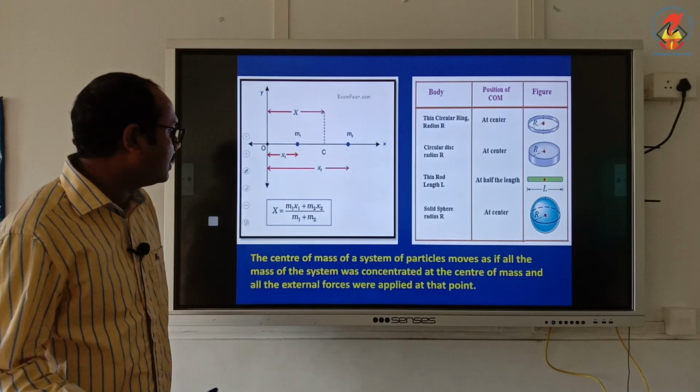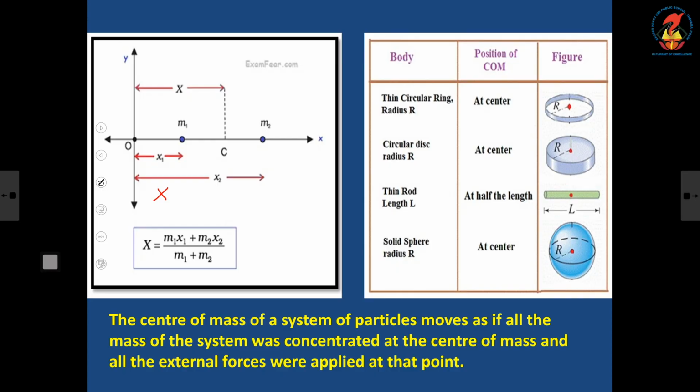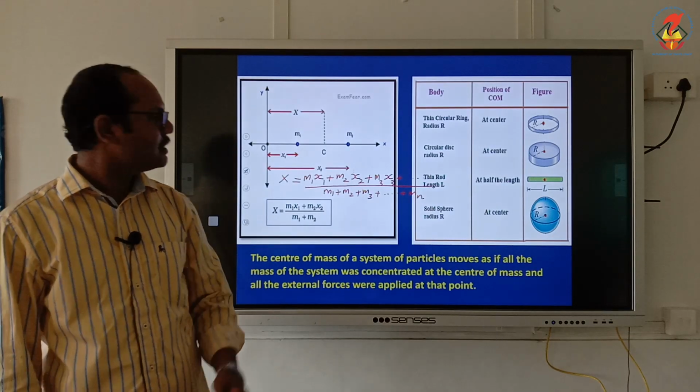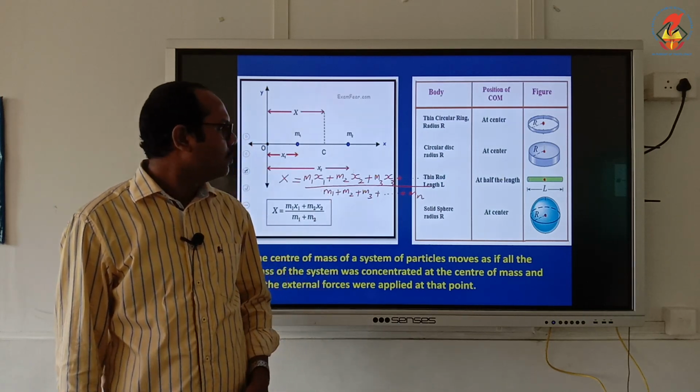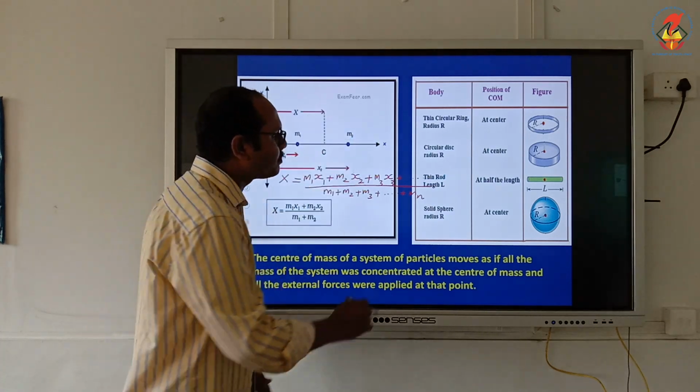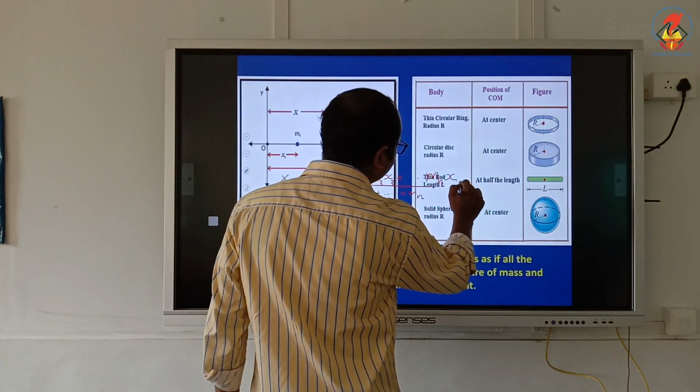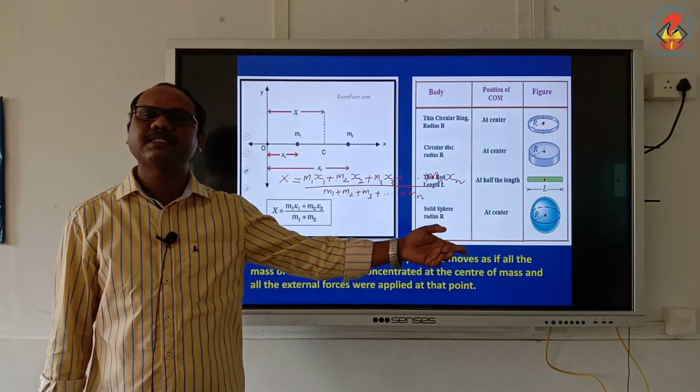Suppose if there are more bodies, then what will I do? If there are more than 2 bodies, 3 or 4, I will write it as x is equal to m1x1 plus m2x2 plus m3x3 plus etc. If there are n particles in the system, I will write m1x1 plus m2x2 plus m3x3 etc. plus mnxn, divided by m1 plus m2 plus m3 etc. plus mn.